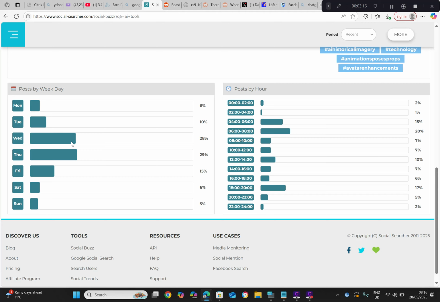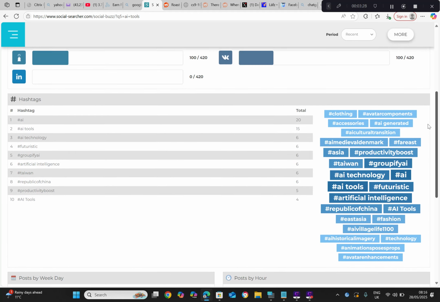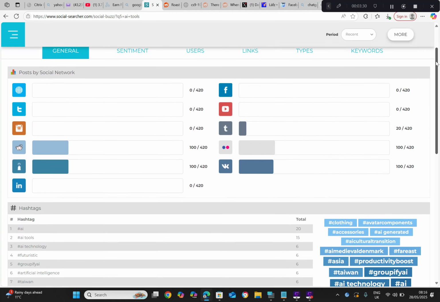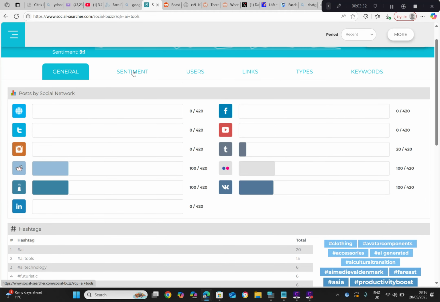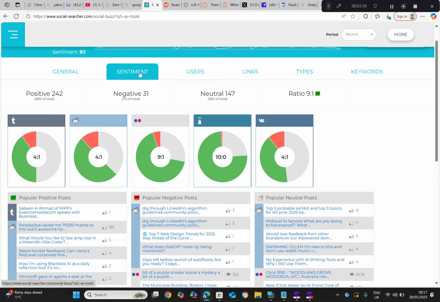Post on a Wednesday or a Thursday, you've got 28% and 29%, and just don't post at any time. It's saying between 6 and 8 in the morning for today. So those are the hashtags you could use, so you can see a general view of the data.